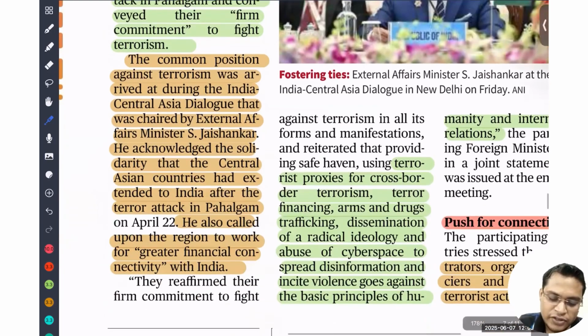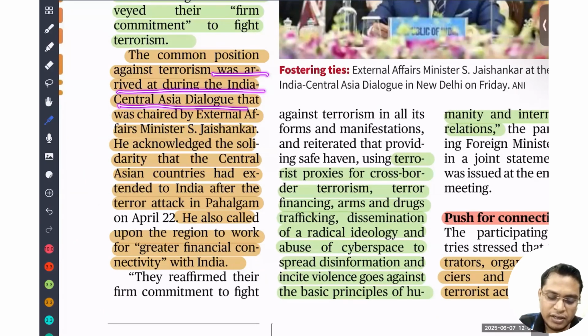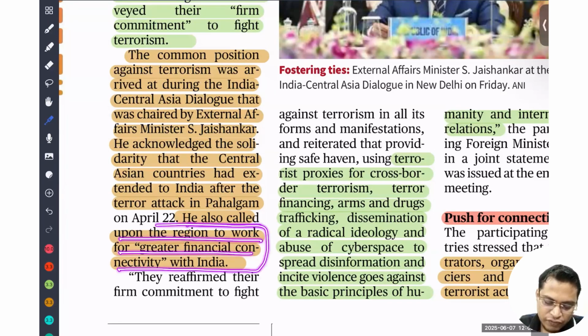The common position against terrorism was arrived at during the India-Central Asia Dialogue that was chaired by External Affairs Minister S. Jaishankar. He acknowledged the solidarity the Central Asian countries had extended to India during the Pahalgam attack. All the Central Asian countries supported us during the Pahalgam attack. We have a very good relationship among them, with deep cultural relations, a deep sense of brotherhood, and people to people connect. He also called upon the region to build greater financial connectivity with India. We need more connectivity not only in terms of road, airways or railways, but also in terms of financial connectivity.